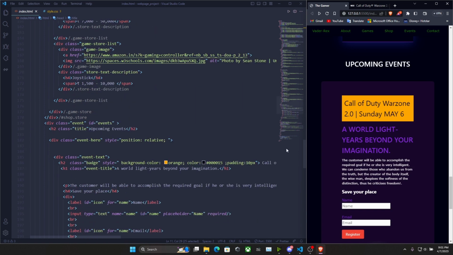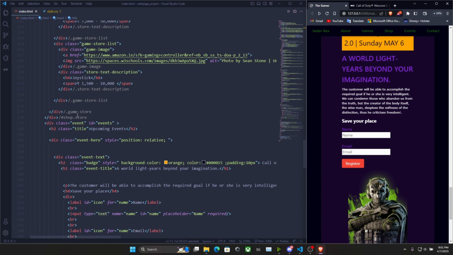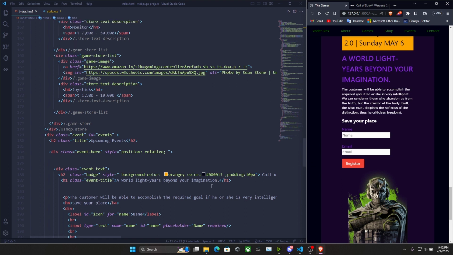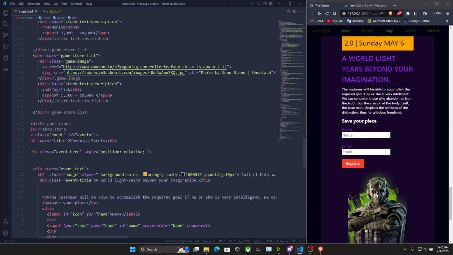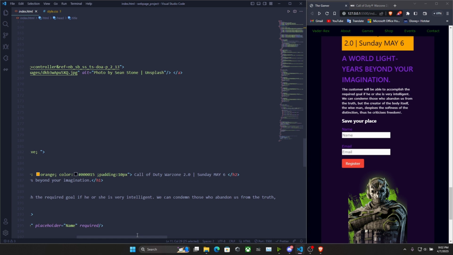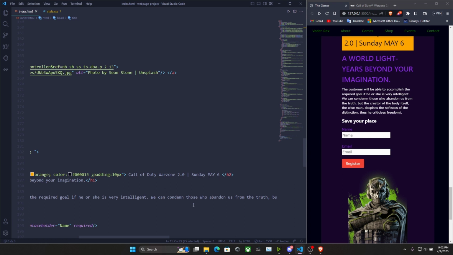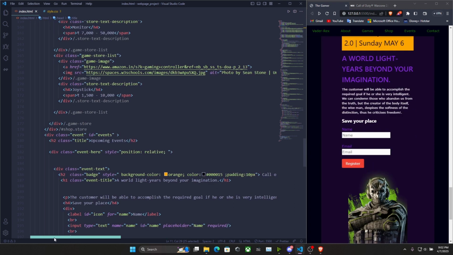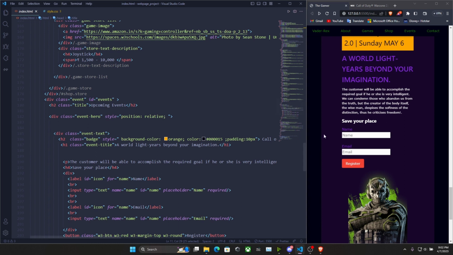And then comes the event box, with the upcoming event. Once the upcoming event is listed, we drop it as a heading bar, the upcoming event list, and we drop what the heading of the event is about. Once all the events are dropped, you can see the line over here, class 2 badge style color. We have defined the color over here with a new thing, so we can define it right there. CSS is the part where we do the control systems separately, but here we have dropped it for some reason. For Call of Duty, whatever it is for the event page, you can drop it over there too. And next, some lines of descriptions and slogans are to be dropped over there.